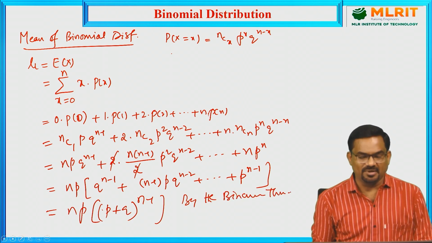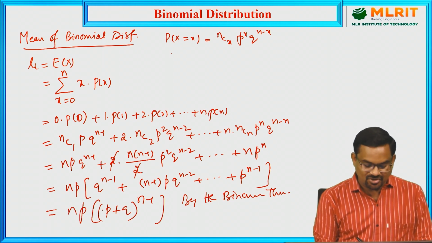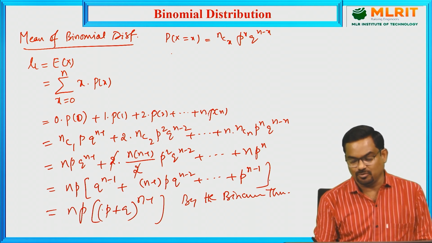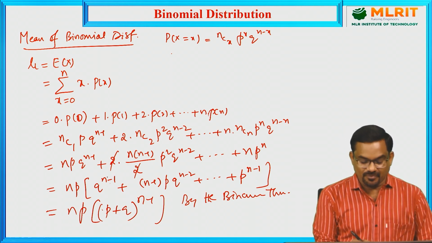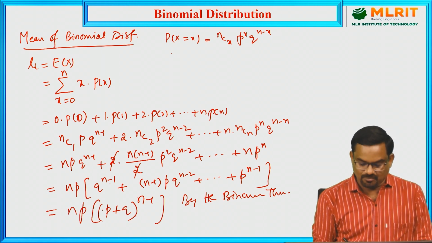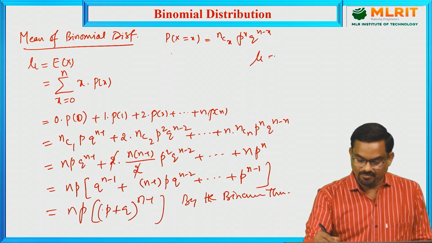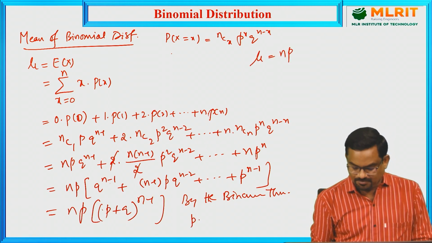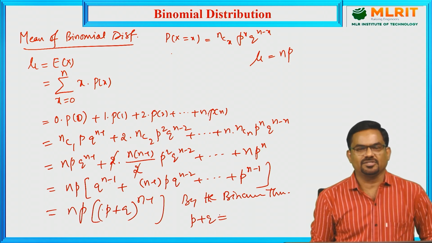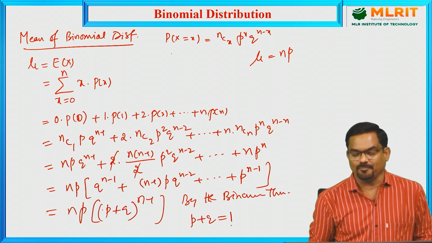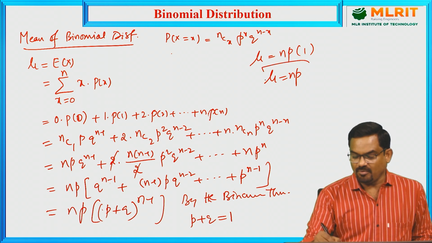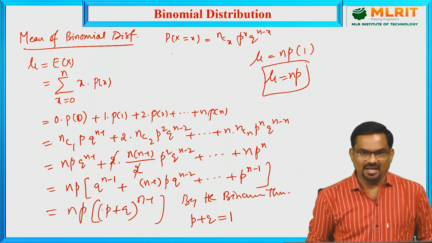Using the binomial theorem, you see the expansion. It starts from q^(n-1) p^0 and ends with p^(n-1) q^0. In general, if we have n here, we'll write (p+q)^n. But here n-1 is there, so (p+q)^(n-1). Therefore, mu equals np into (p+q)^(n-1), and what is p plus q? P is the probability of success and Q is the probability of failure, and P plus Q denotes the total probability, which is equal to 1. So this term will be 1. Hence, the mean of binomial distribution is mu equal to np.